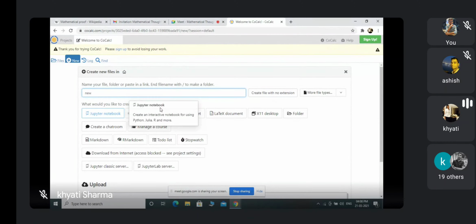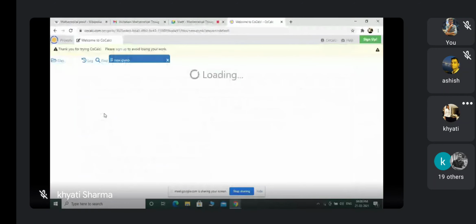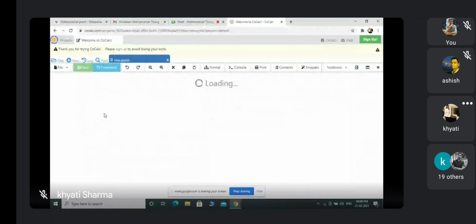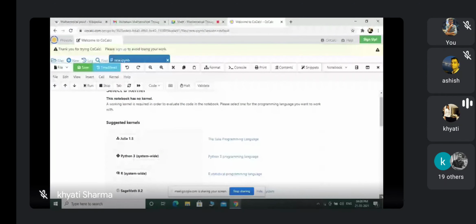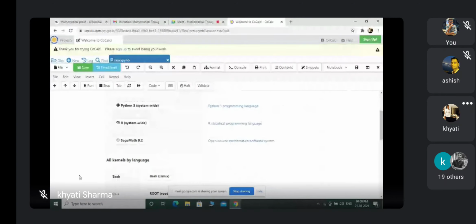To work in Sage, you have to click this Jupyter Notebook. Now select a kernel, on which kernel you want to work. We have to choose SageMath 9.2. Now this thing will open.